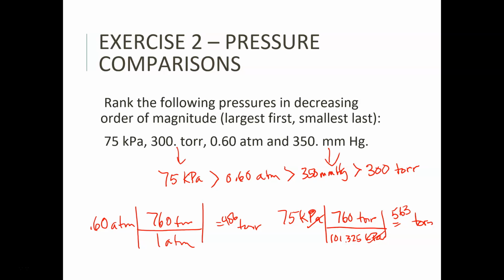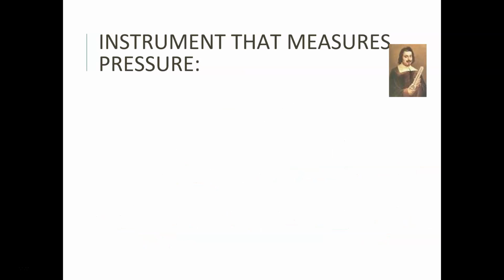It's pretty simple. It's just a matter of trying to think it through. Again, I changed to torr only because torr and millimeters of mercury are pretty much the same unit. They have the same equivalence. So I didn't have to convert those two. So I only had 2 conversion problems to do. If I had done it any other way, I'd have to do 3 conversion problems and convert torr and millimeters of mercury into something else. So that was the only reason that I did that. And I came up with the same answer no matter what I do.